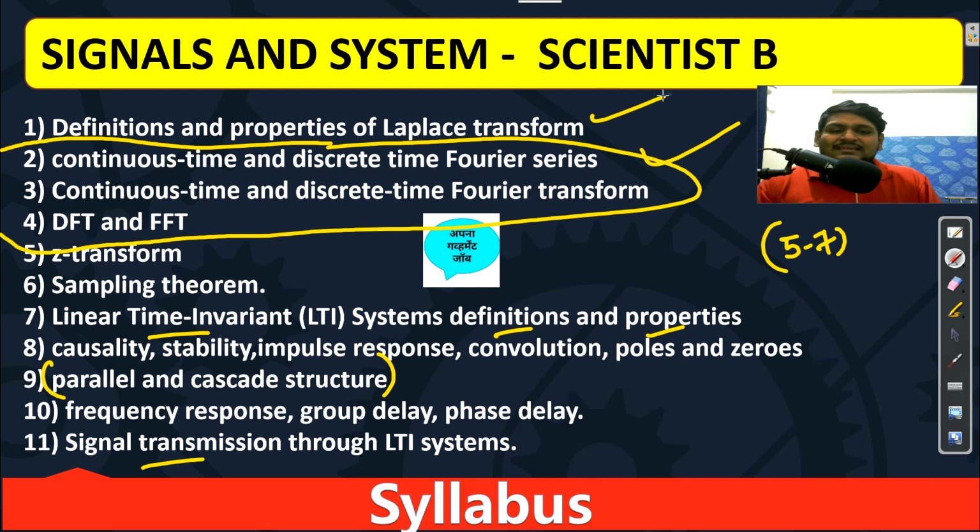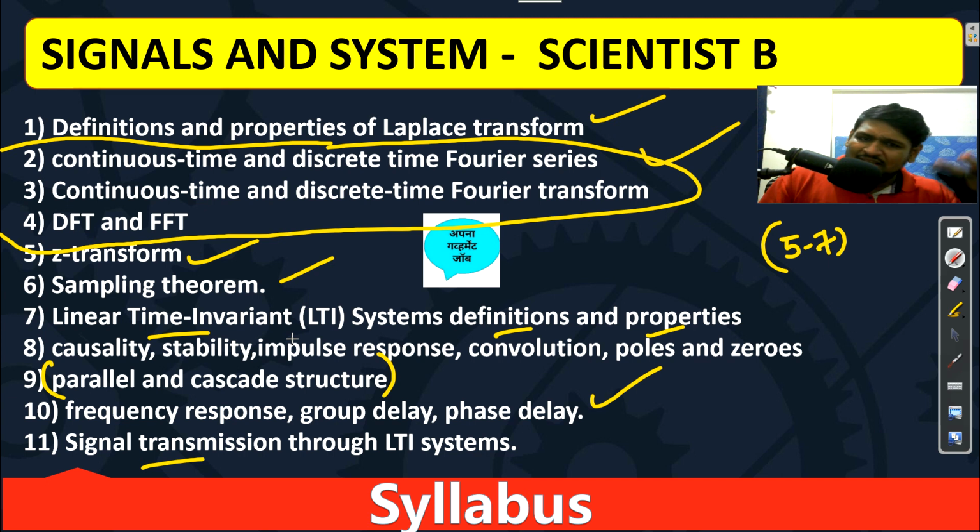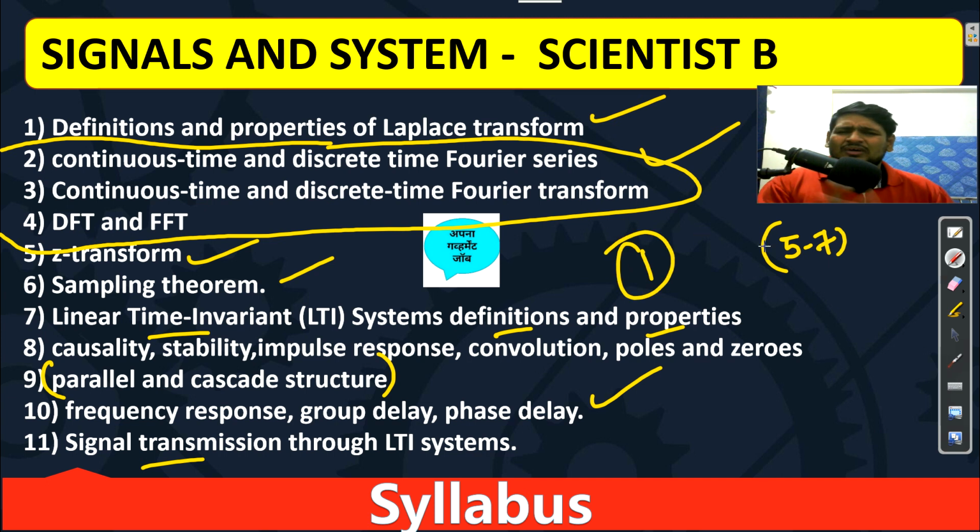Otherwise Laplace is easy, no problem. Z transform is easy, sampling theorem is easy, no problem in that. Frequency response, group delay, phase delay, no problem again. Then your LTI is also easy, signal properties and operations are also easy. This time sure shot from operations they ask, I guess, one question. So again, they always ask basics from the basics, there is no problem in that.